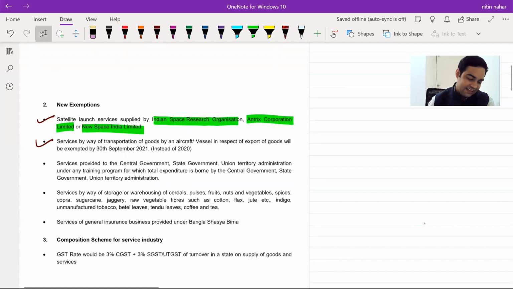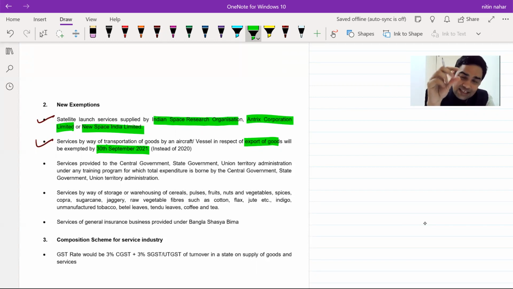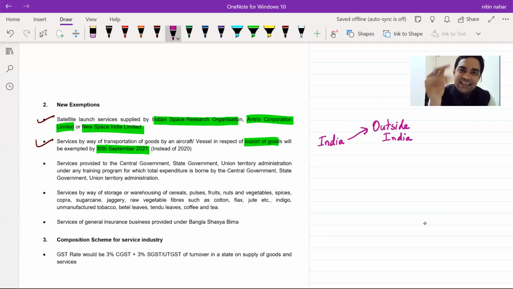Okay. Then if we see the next point, services by way of transportation of goods by an aircraft or vessel in respect of export of goods will be exempted till 30th September 2021. This was 30th September 2020, which has been extended to 30th September 2021. I'll just show you what it was. If goods are transported, whether by an aircraft or vessel, from a place in India to a place outside India, it's a case of export.